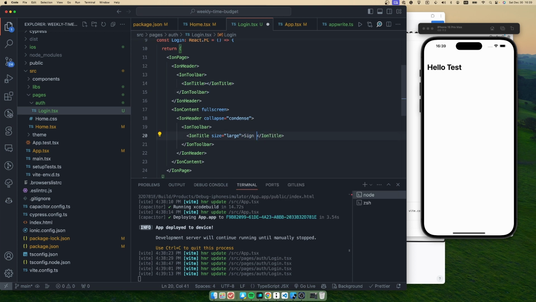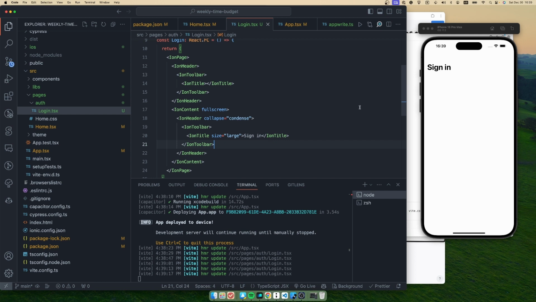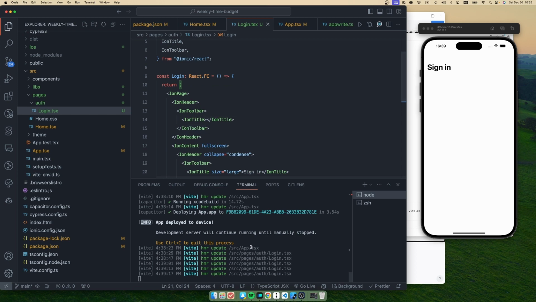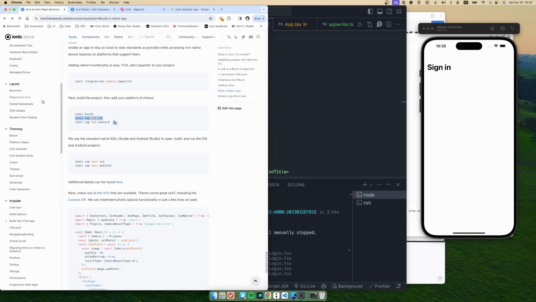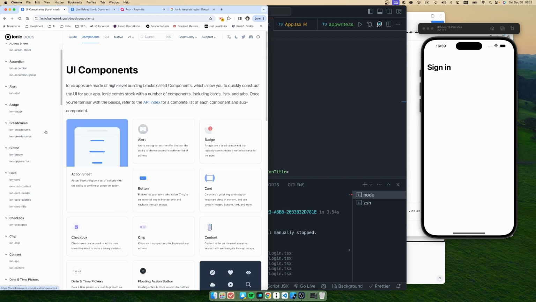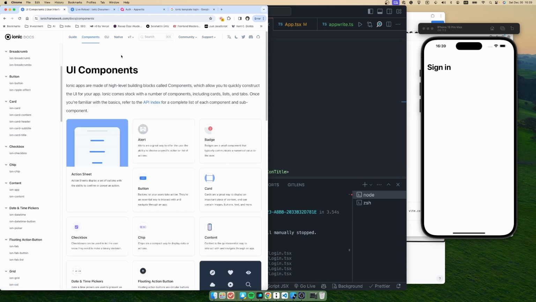For now, let's change this title to sign in, and let's try to add some input fields to allow the user to enter their email and password. And let me go back to here, and let's see the input components.